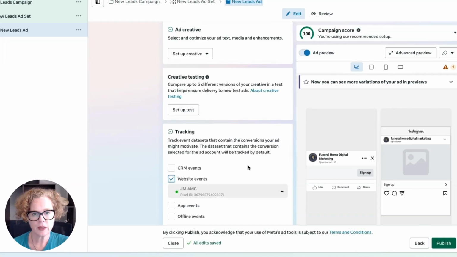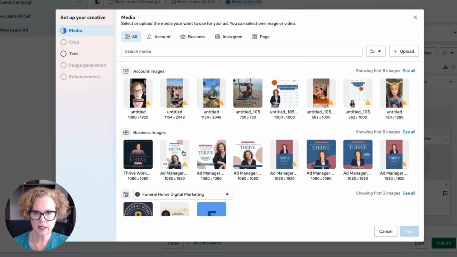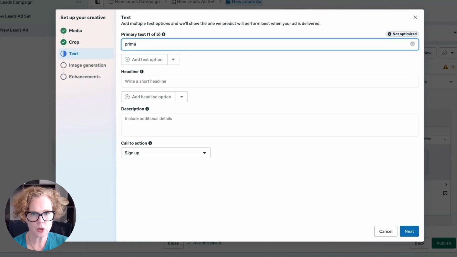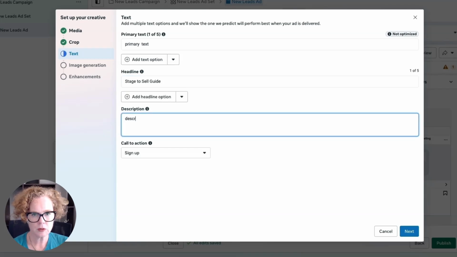Now we'll go up to Add Creative. And this is where we put in our primary text, our headline, and our image or our video. Okay, I'll select this image here and click Next. And next, this is the primary text. So what shows up typically above the image in Facebook, below the image on Instagram. And there's a headline that I've put in. Description is optional. It doesn't always show, depends on which placement Facebook puts it on. And then our call to action, I'll just click Download. And next.